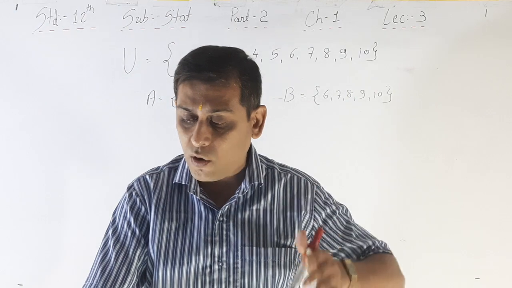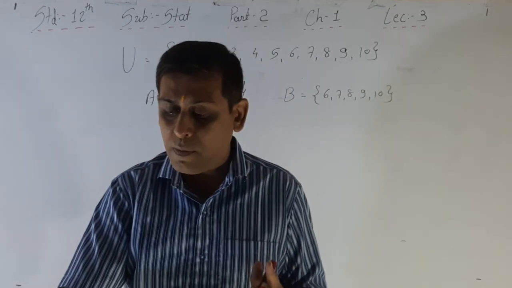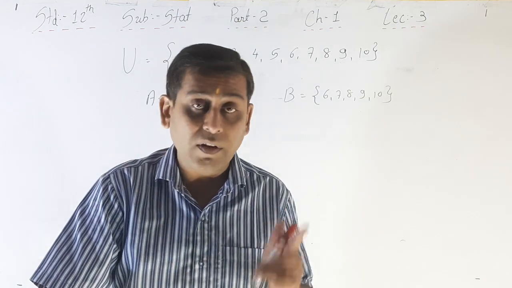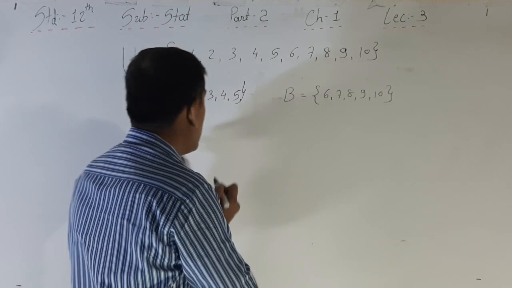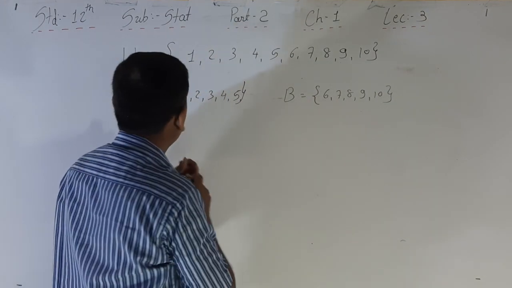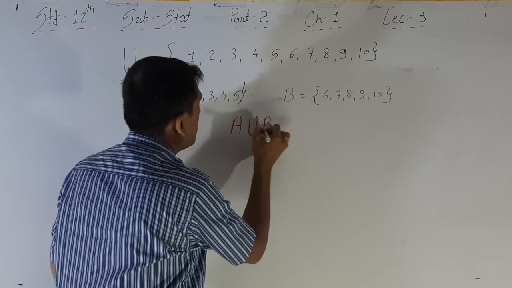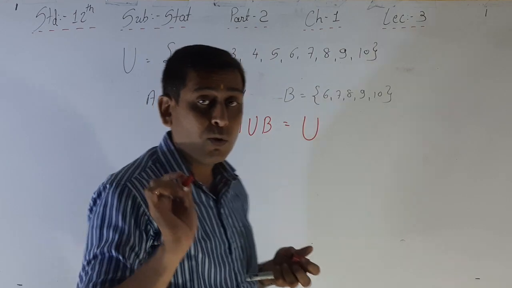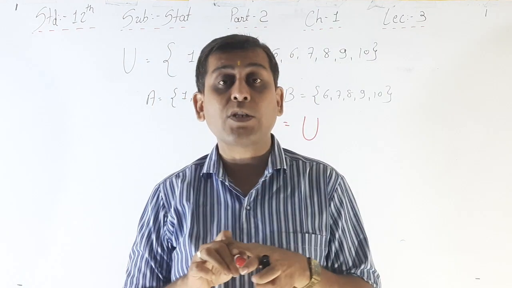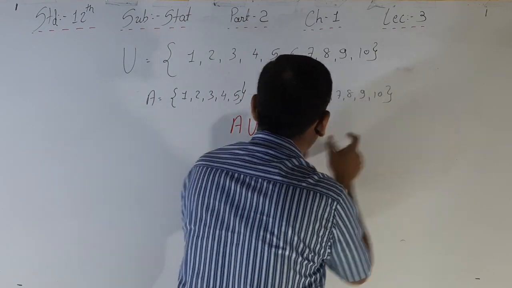Suppose A and B are any two events of a sample space U. The events A and B are called exhaustive events if the union, that is A union B, is equal to sample space U. What is that? See here, 1, 2, 3, 4, 5, 6, 7, 8, 9, 10.